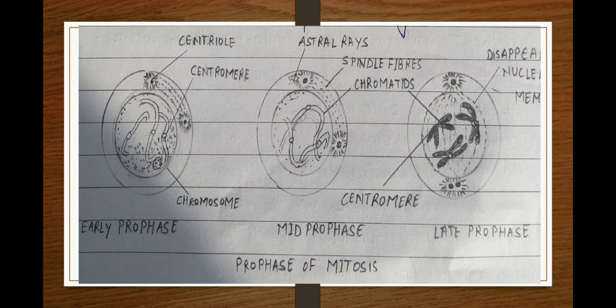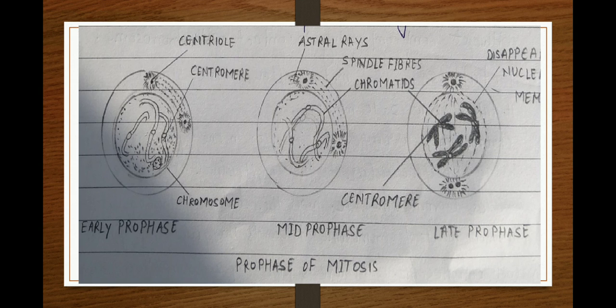First phase of the prophase is early prophase. As you can see in the diagram, in case of the early prophase, centrioles divide and move to opposite ends of the cell. Each centriole emits aster rays, and there is formation of spindle fibers between the two asters. In the early prophase, the chromosomes appear as thin threads in the nucleus, but gradually they change into short and thick fibers.